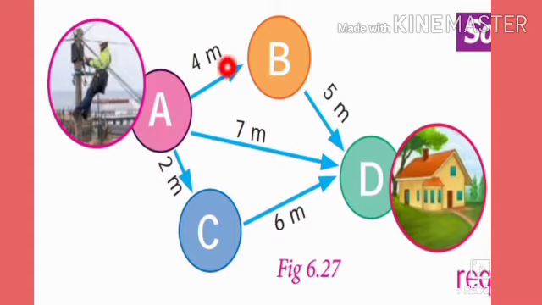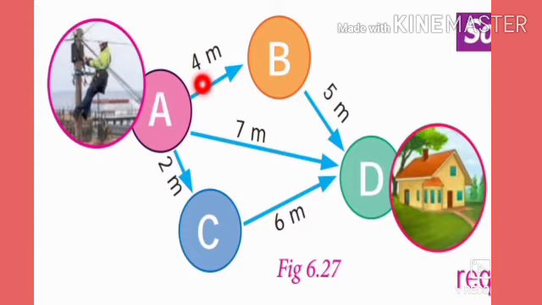So from this, three possibilities of cable connections are there. That is, one is A to B and B to D. The second one is A to D, and the third one is A to C, C to D. So among this, we have to find which route is the shortest distance, shortest route, and the route which requires minimum cable.